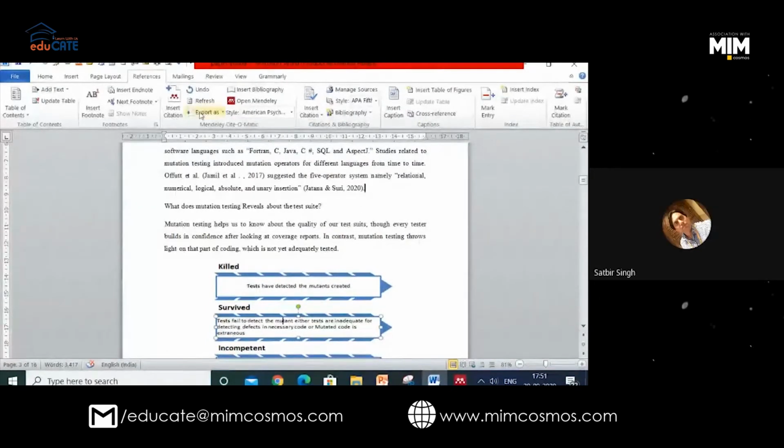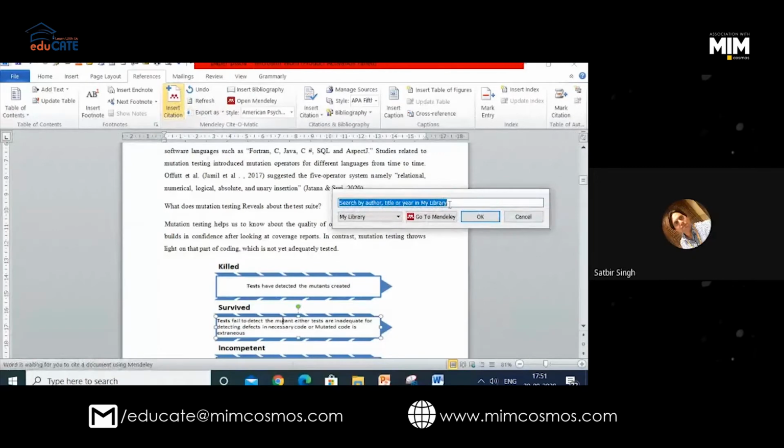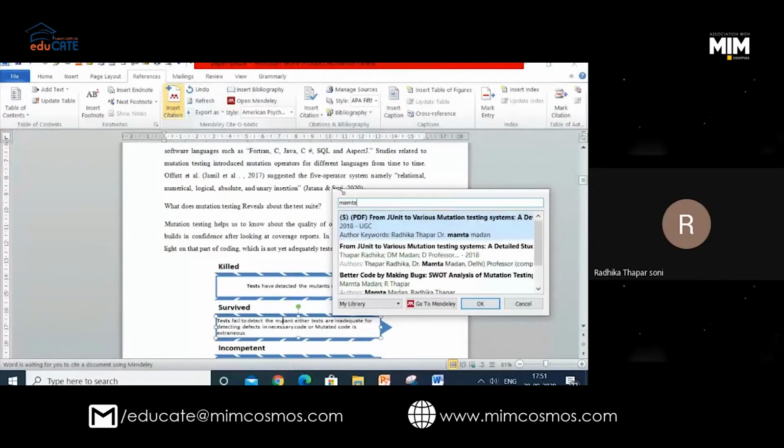For example, I want to cite a paper. I know the author, so I can even write the author's name. Like I want to cite my guide. So I'm writing Mamta.